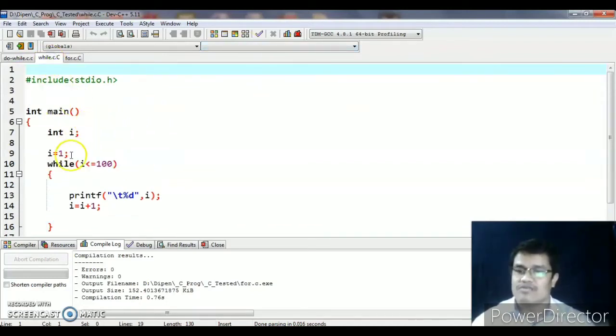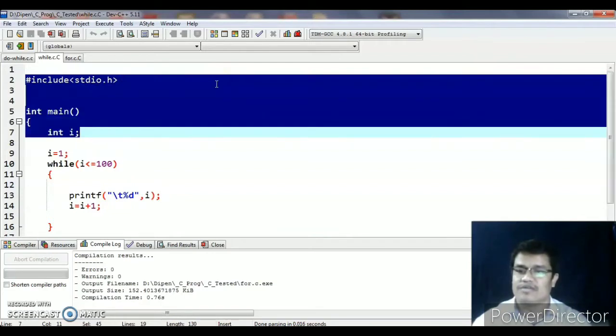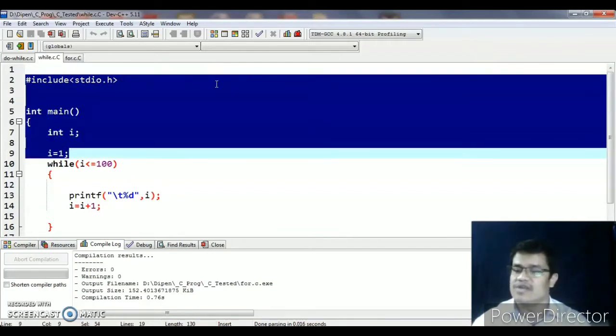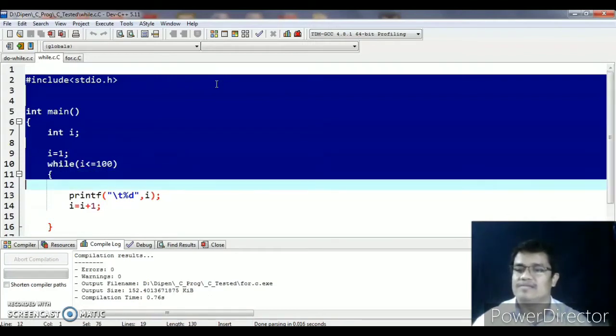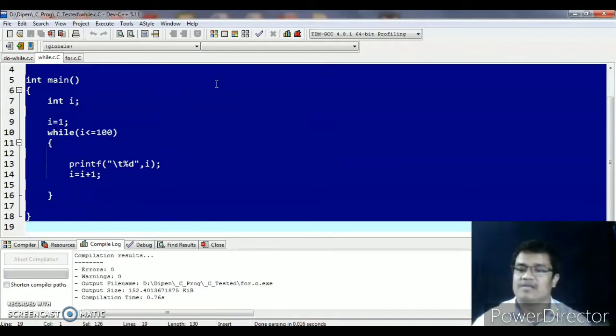Then the construct of while, a similar kind of program. The while construct is something like this: the header file, the main function, the variable declaration, the initialization. Then in place of do, here the while comes directly, then the group of statements is executed until finish.